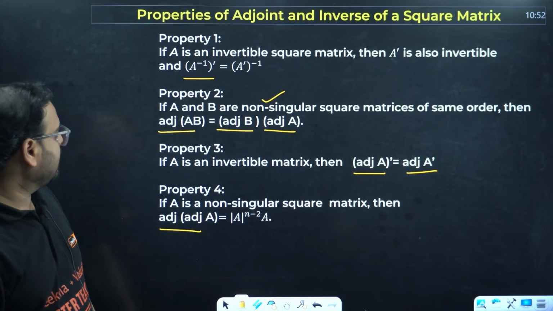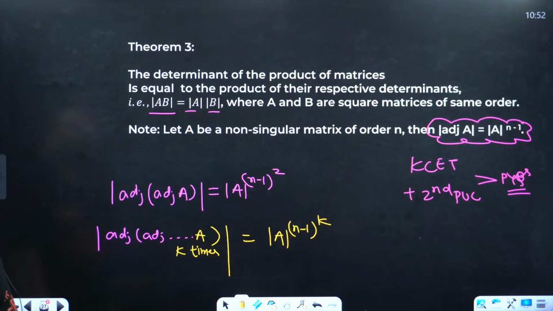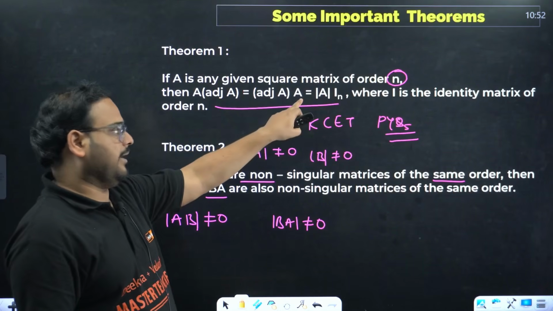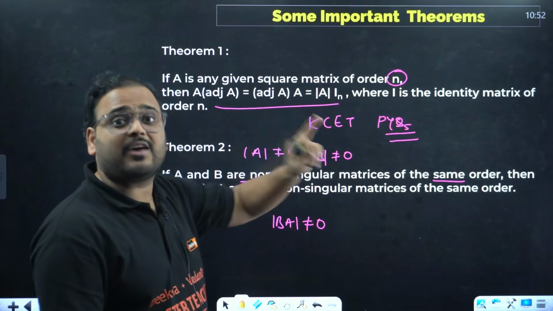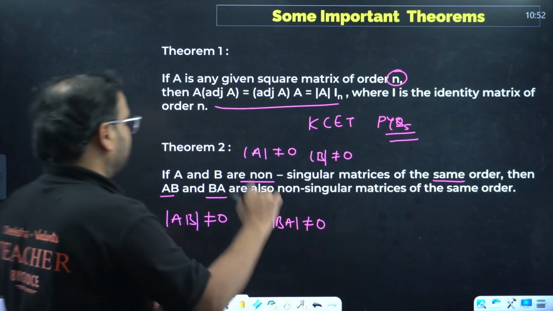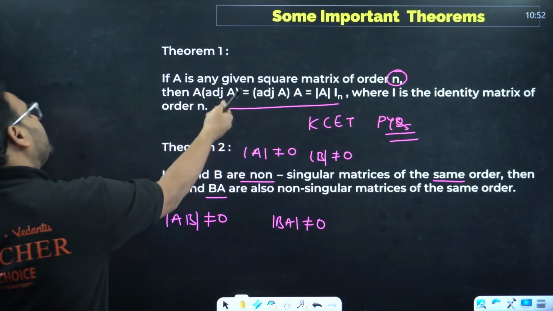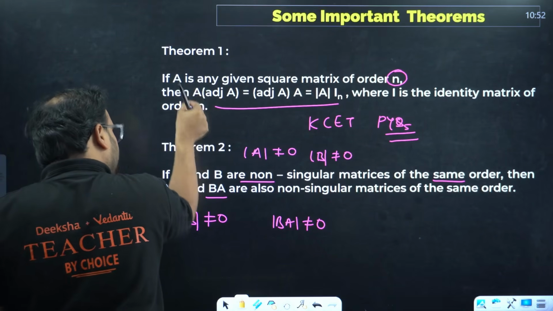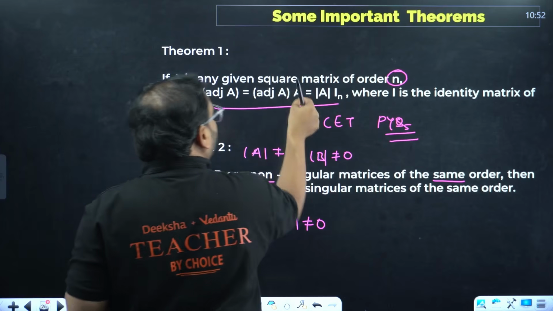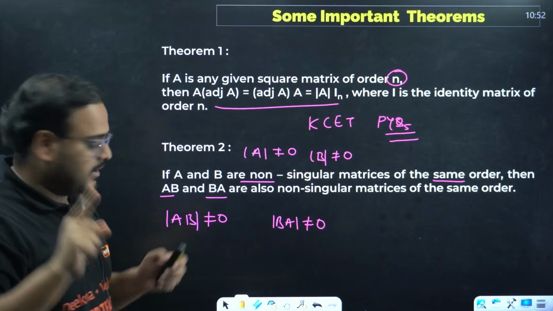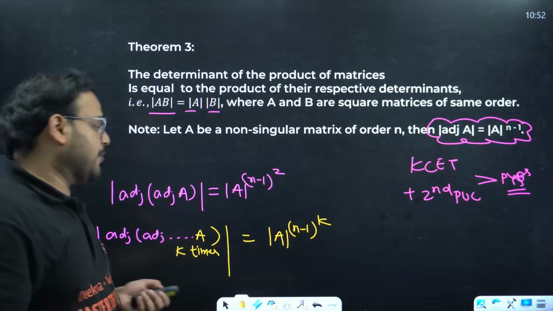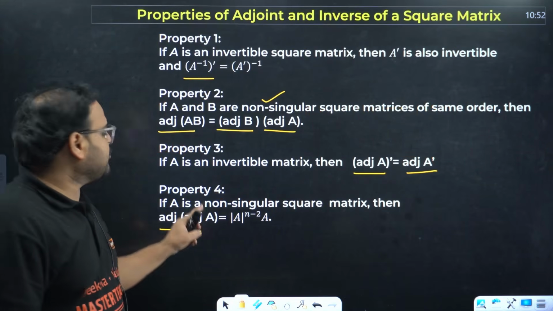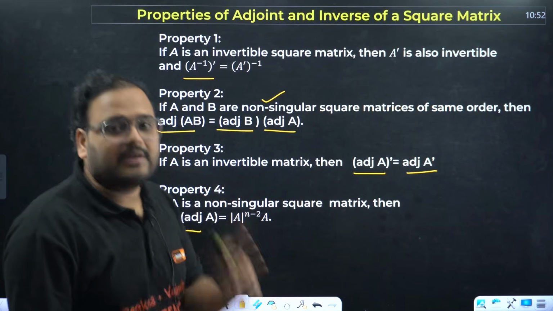Okay. Right? Remember over here, I think I wrote all the properties. Here, right? Yeah. A into adjoint A and adjoint A into A is determinant of A times I n, because this is the PYQ of CET, by the way. So this is the PYQ of CET. What is the other case? Adjoint of adjoint A. I'll repeat. This is A into adjoint A. This is a product of two matrices. A into adjoint A, adjoint A into A is determinant of A times I. But the case that I was looking at is adjoint of adjoint A. Adjoint of adjoint A is nothing but determinant of A power n minus 2 times A.